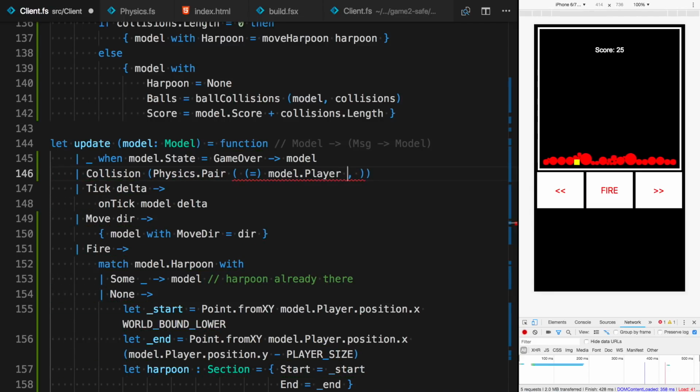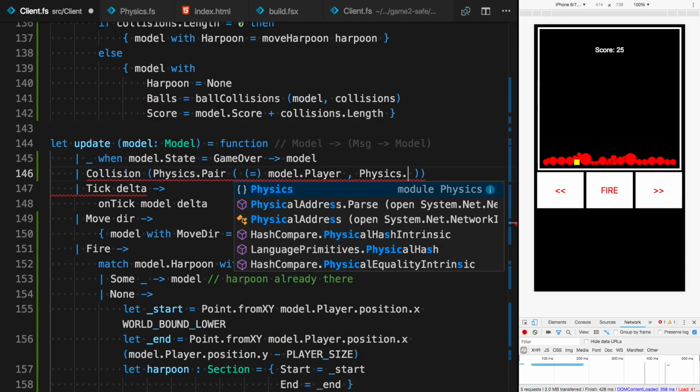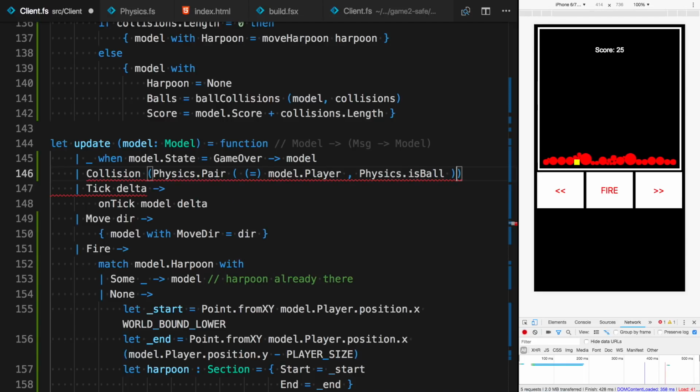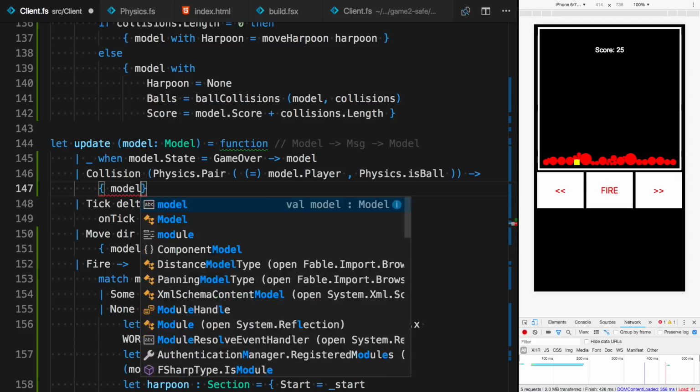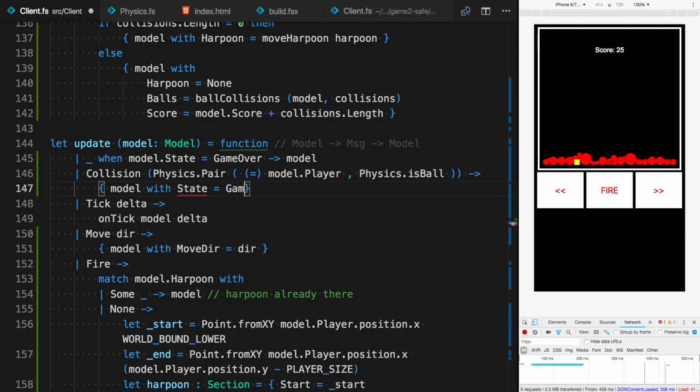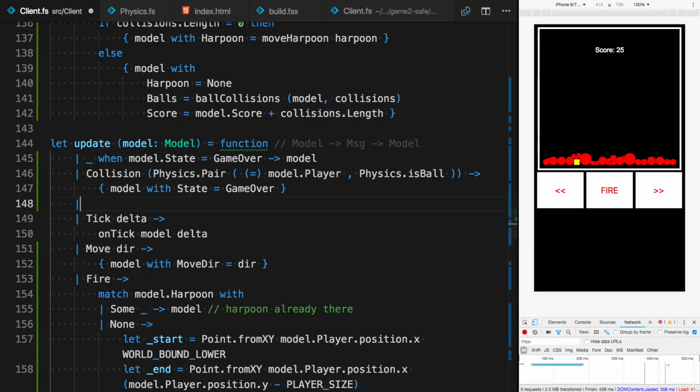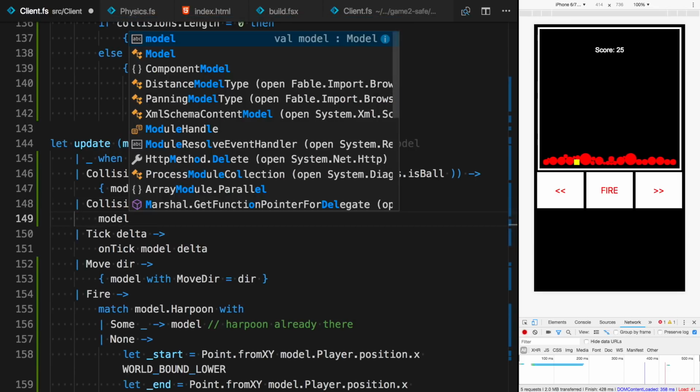So this is our player, and the second predicate is physics is ball. So the second object is a ball. And if that's the case, then the game is over. Model with state equals game over. Right, and any other collision over here, well, we'll just ignore. So output model.